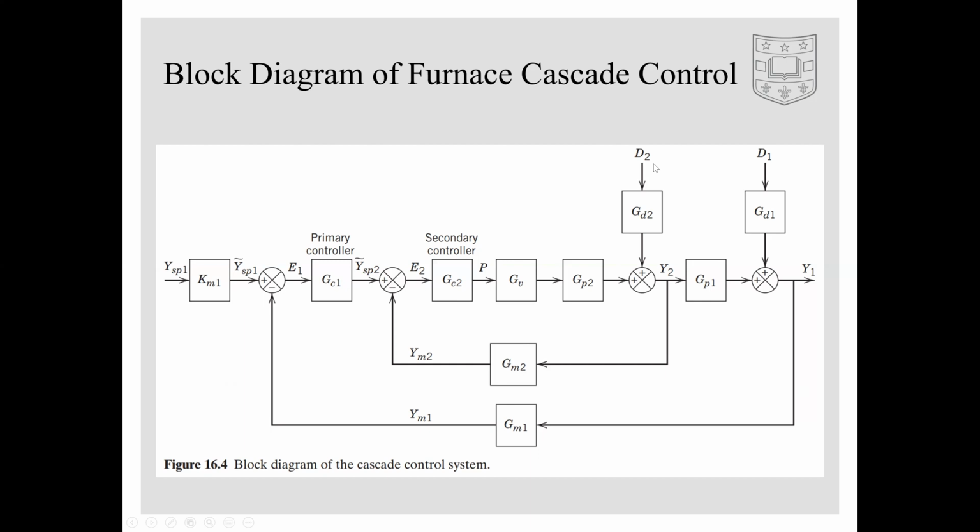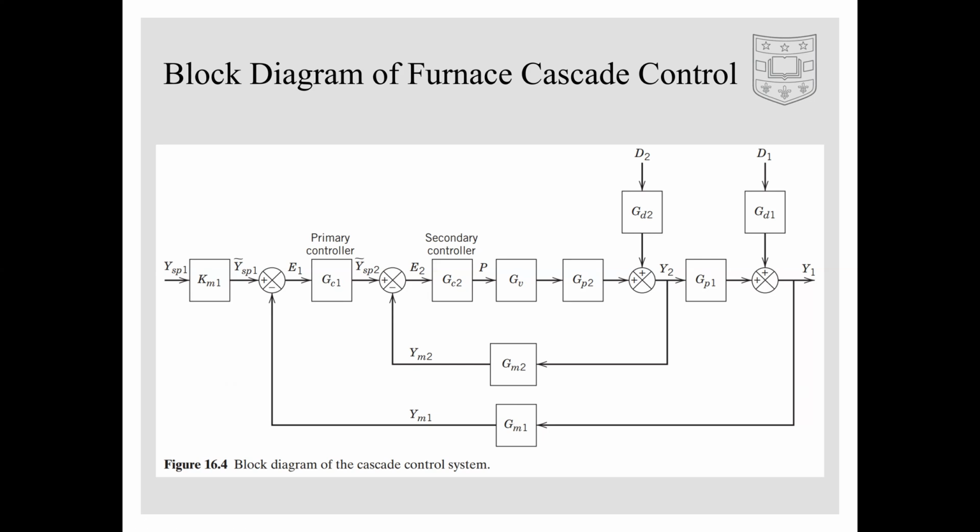D2 is the fuel gas feed, where GD2 is the transfer function that models the effects of disturbances in the fuel gas feed on the system. D1 is the oil feed, and GD1 is the transfer function that models the effects of disturbances in the oil feed on the system. These disturbances are measured by sensors whose transfer functions are GM2, which relates to the fuel gas pressure, and GM1, which relates to the hot oil temperature.